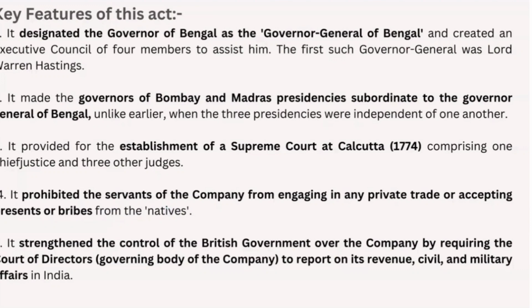And coming to the fifth one, the British government made the court of directors, the governing body of the company, report on its revenue, civil and military affairs in India. So these are the key features of this act.